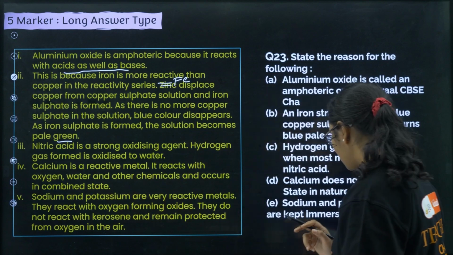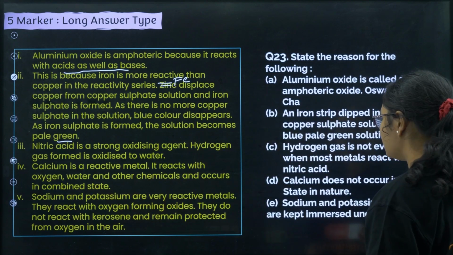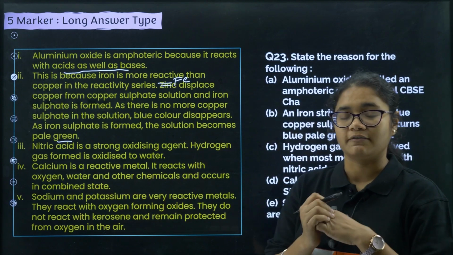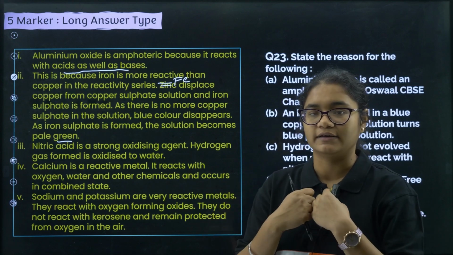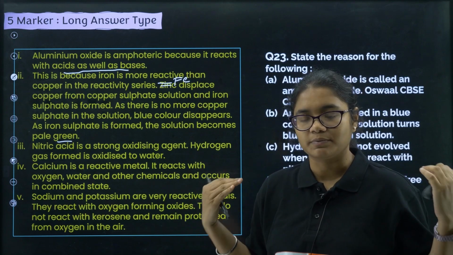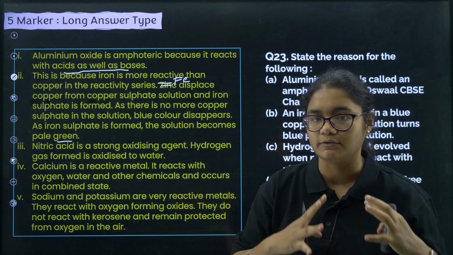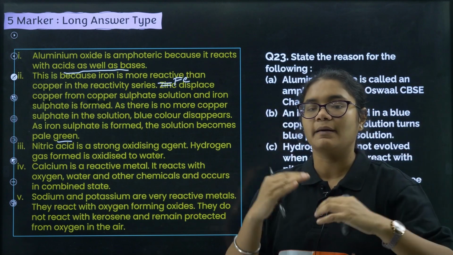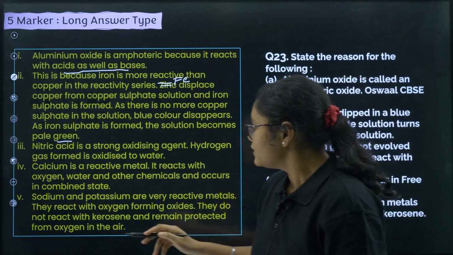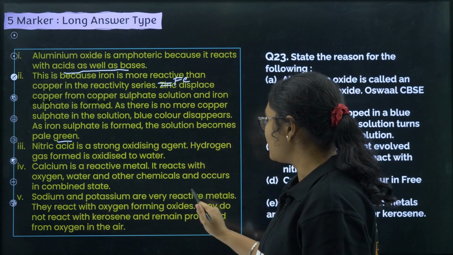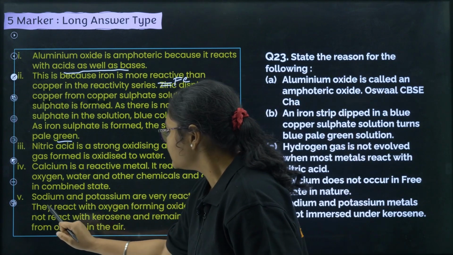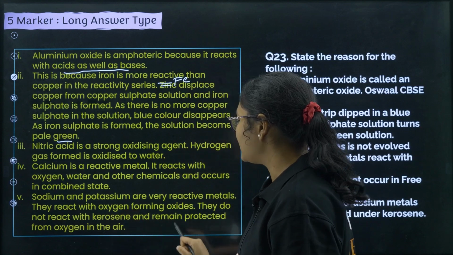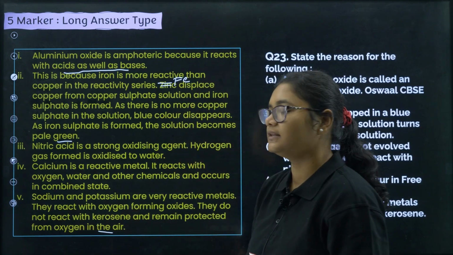Next, sodium and potassium are kept under kerosene. Sodium and potassium are very highly reactive metals. They react with oxygen, and the reaction is often explosive. To prevent that, a barrier is created between the potassium and the oxygen by keeping them under kerosene. They react with oxygen forming oxides, but they do not react with kerosene and remain protected from oxygen in the air.